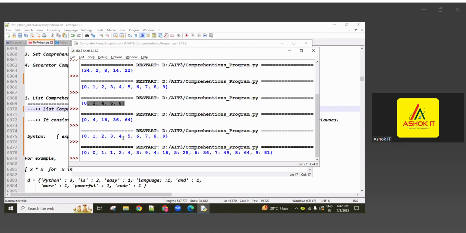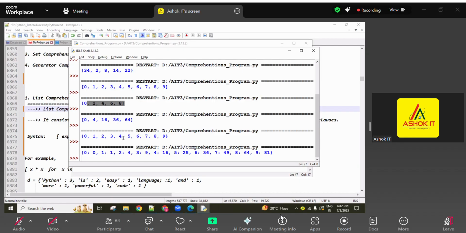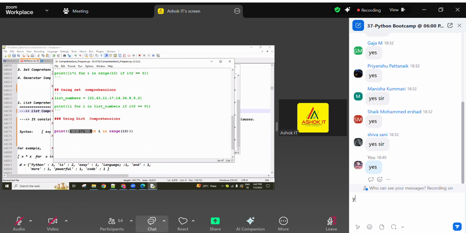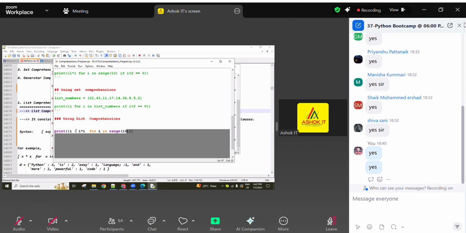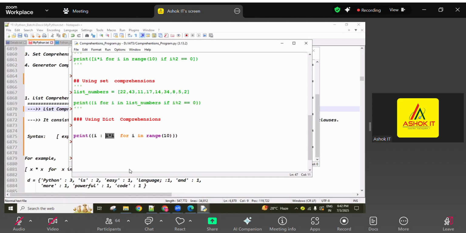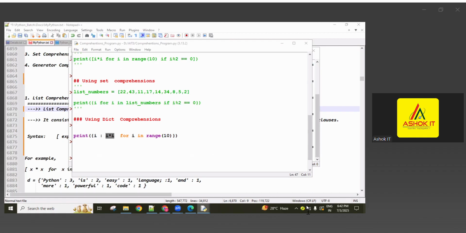Sequence values as the keys of the dictionary, and their square values as the values of the dictionary, I created. All of you clear, guys? So here, if you write only i, that is a set comprehension. If you write i colon something value format, that is called a dictionary comprehension.